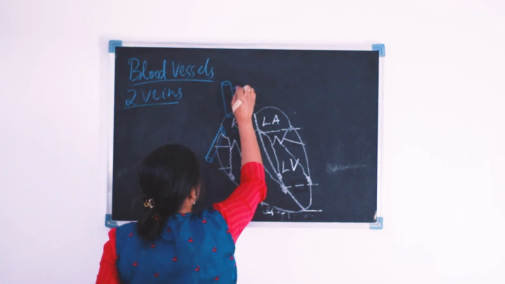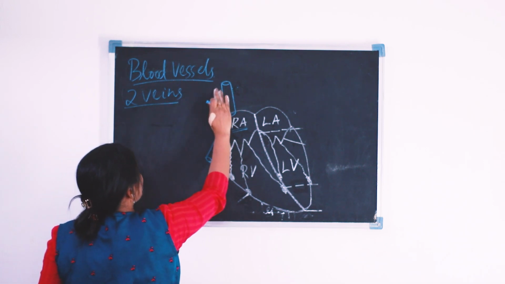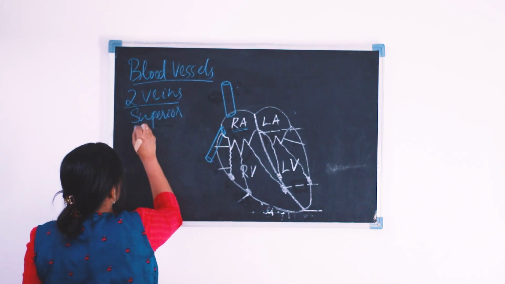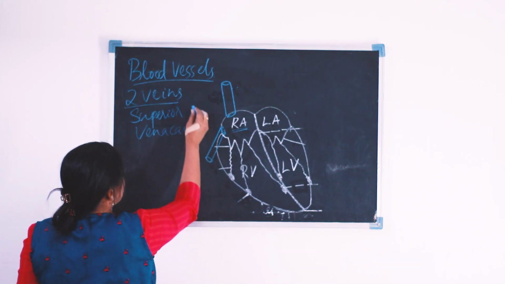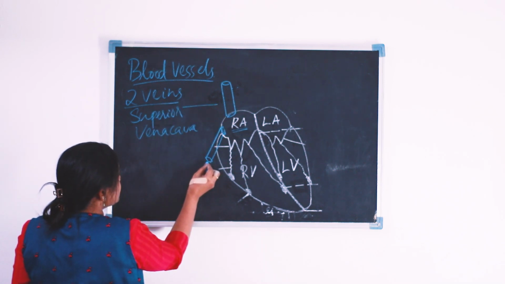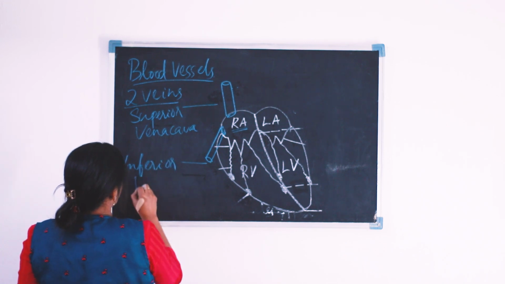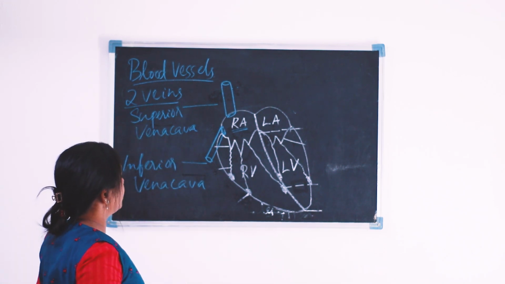This is a superior vena cava, and this is our inferior vena cava.